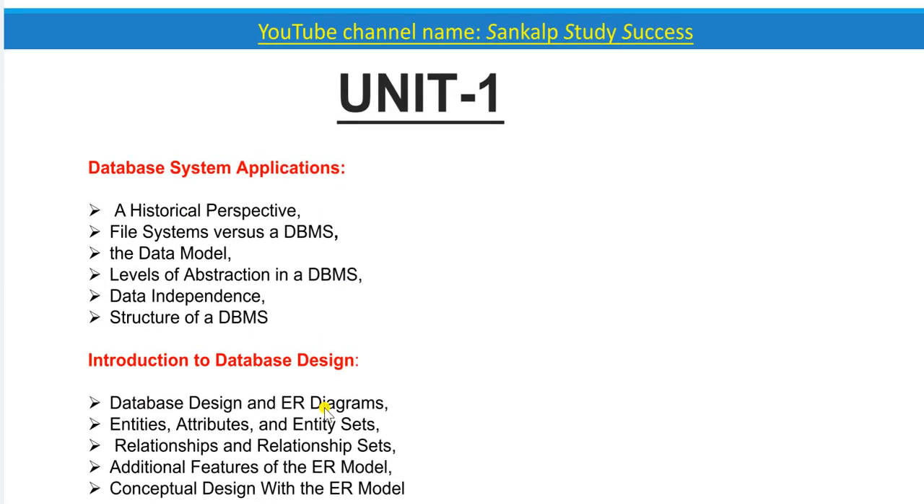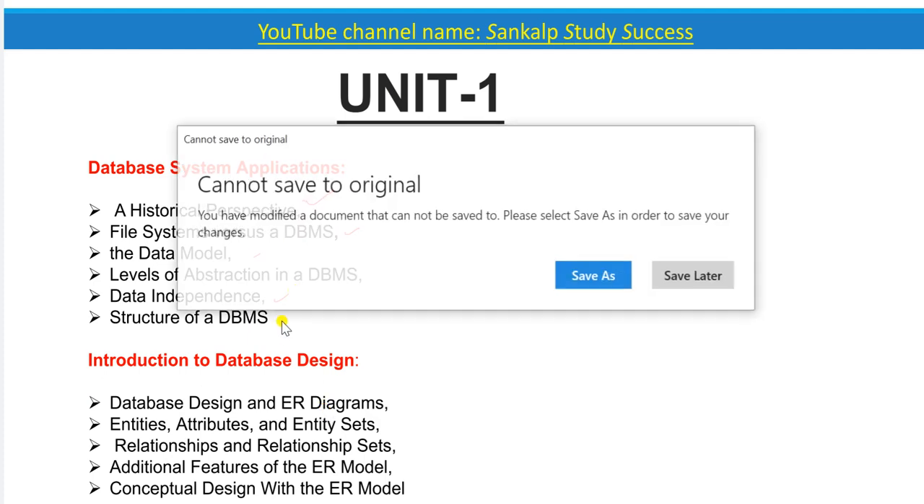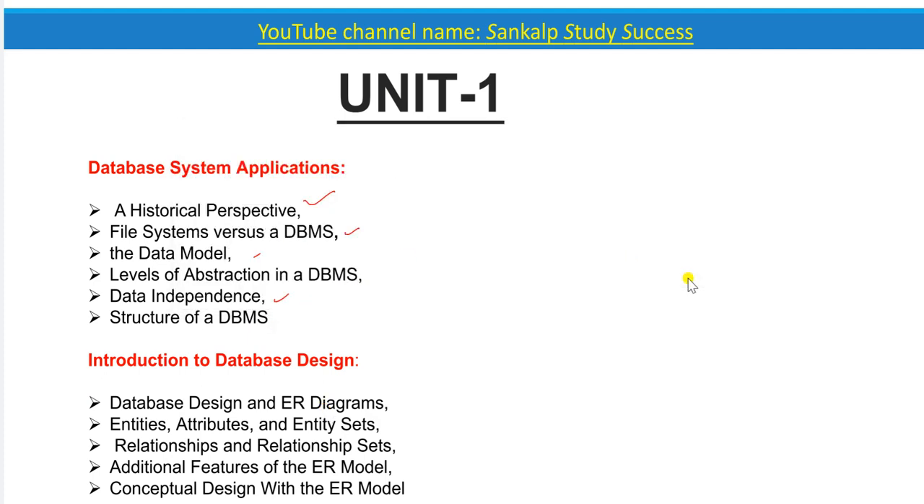See, here in Unit 1 we have the historical perspective, file system versus DBMS, data models, levels of abstraction, data independence, and the structure of a database management system. In introduction to database design we have ER diagrams, entities, attributes, entity sets, relationships and relationship sets, additional features of the ER model, and conceptual design with the ER model.